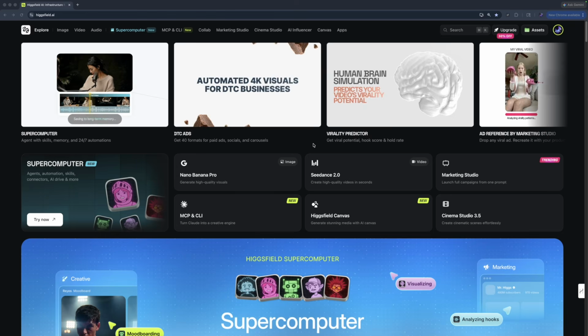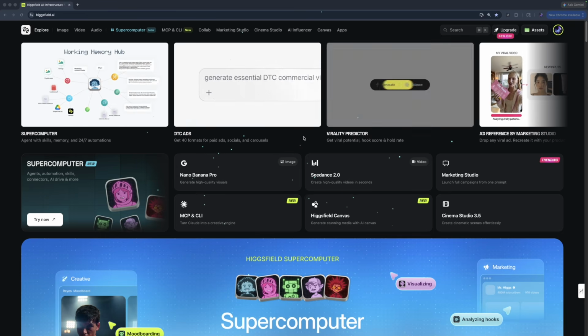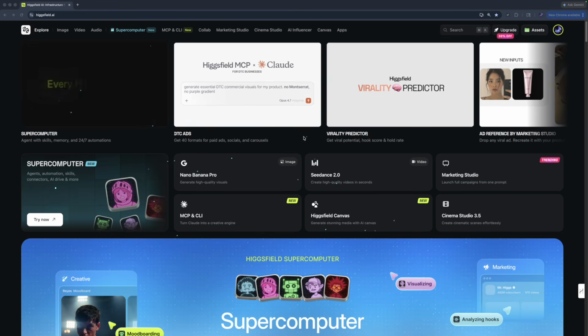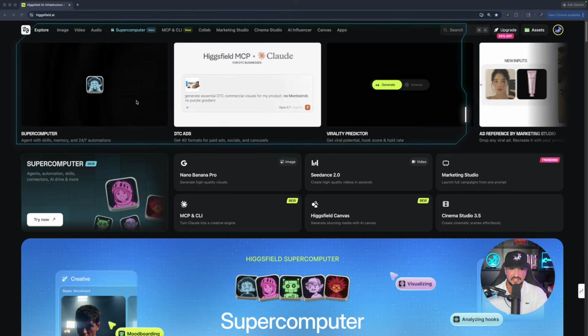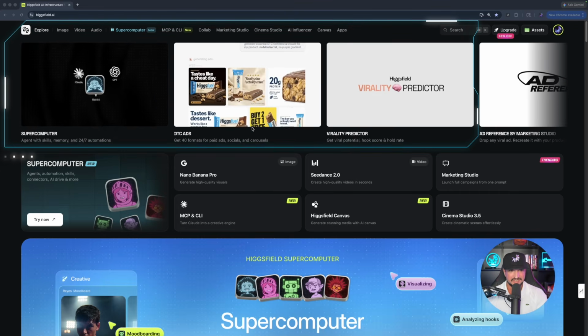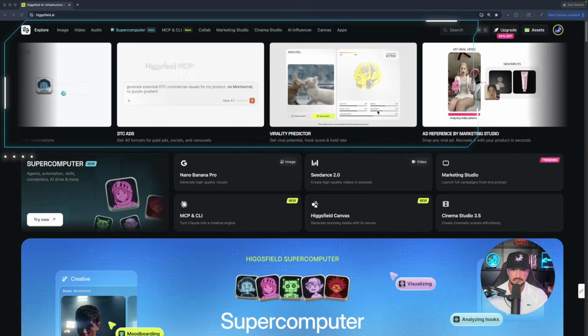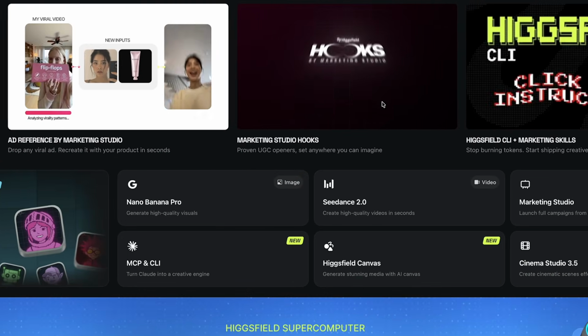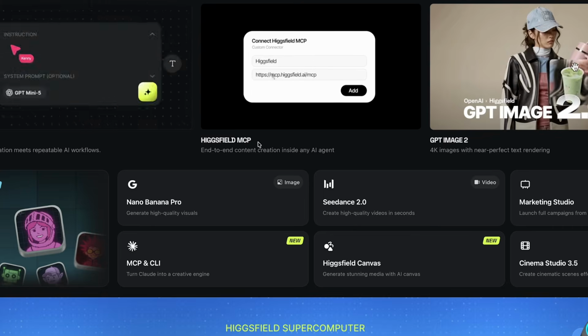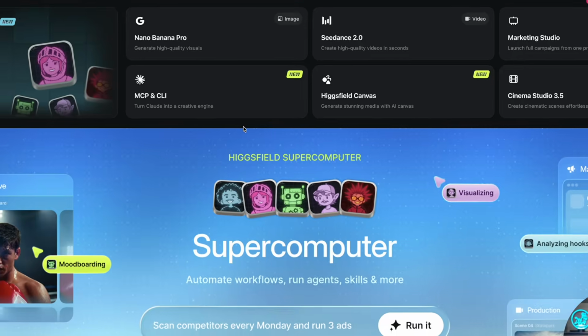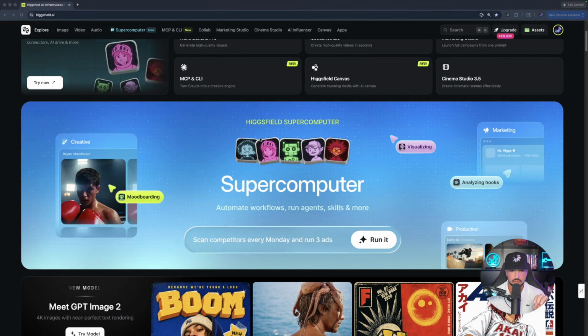Okay, so here we are in Higgsfield AI. Now, again, right at the very top, we can see that they've been busy adding a lot of amazing updates. Just at the top, you can see it right here. We have Supercomputer, DTC Ads, Virality Predictor, Ad Reference Marketing Studio Hook, and then even Higgsfield MCP. Amazing. But our focus today is right here. It's going to be Supercomputer.